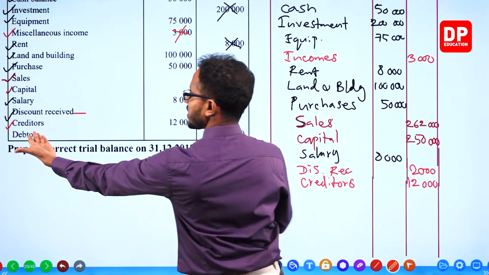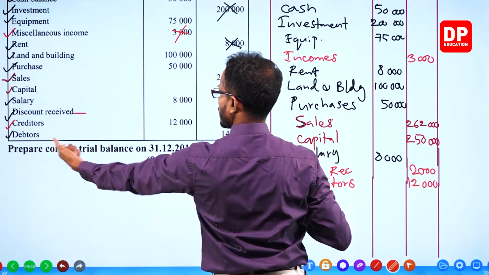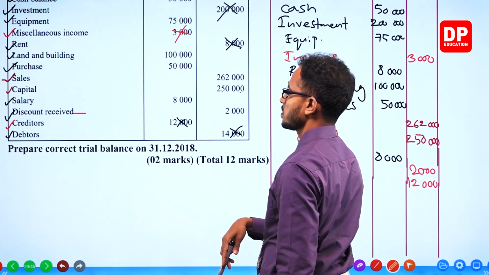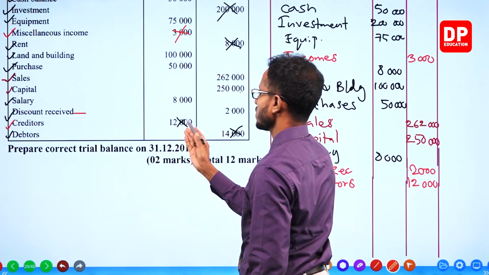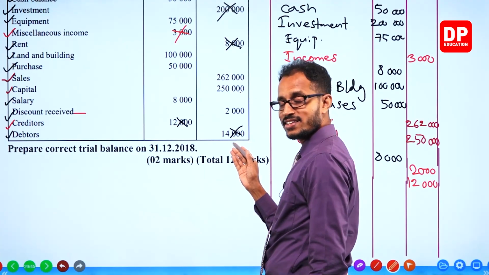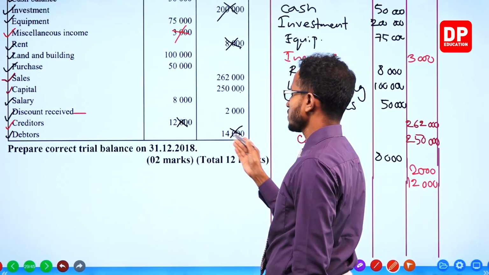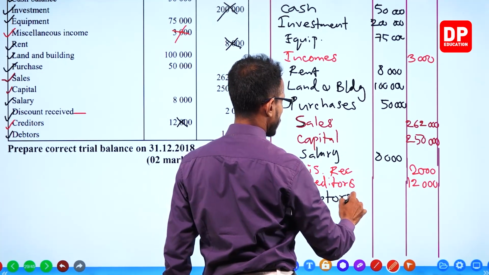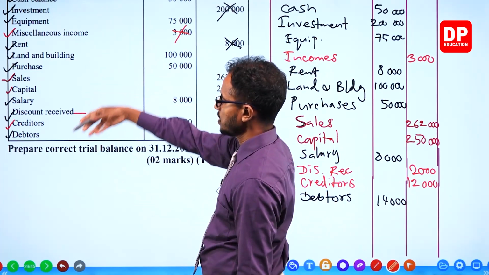Last item, debtors. Take it and tick it. Debtors, it's credited. It's wrong. Just like they debited the creditors, that's also wrong. They have credited the debtors. It's also wrong. Debtors should be debited, 14,000. That's it.